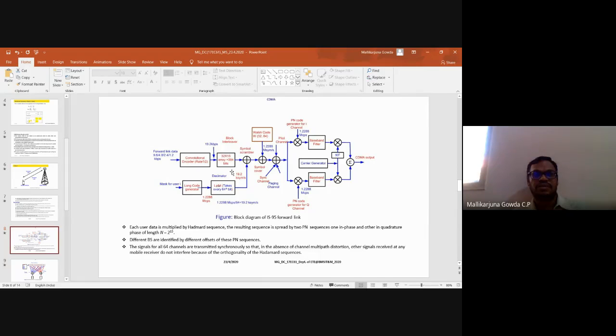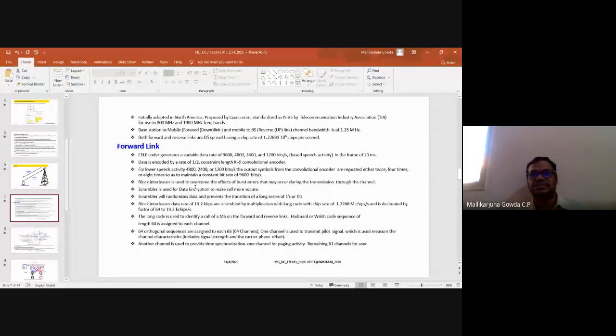So the block interleaver is used to overcome the effects of burst errors that may occur during transmission through the channel. After that, there will be scrambling of the data for encryption. The scrambler is used for data encryption that makes the user call more secure. Scrambling means randomizing the information bits. The scrambler will randomize the data and prevent the transmission of long series of ones and zeros.